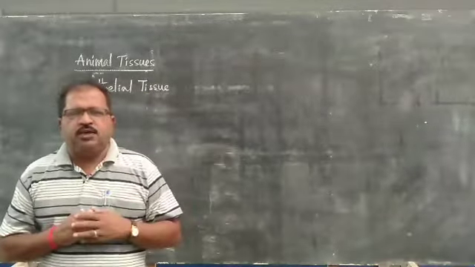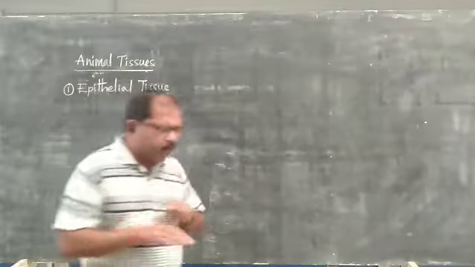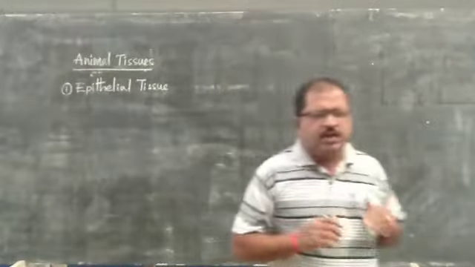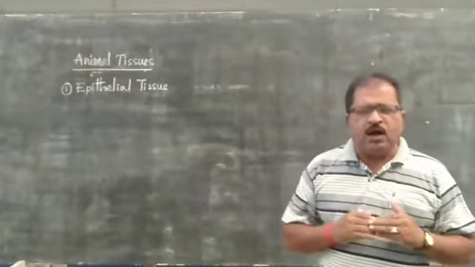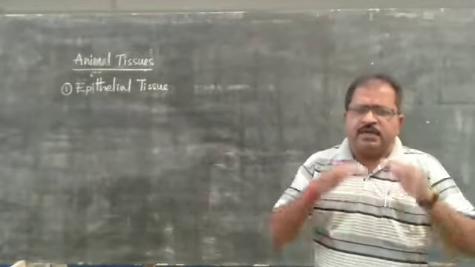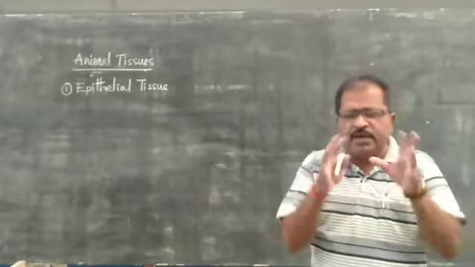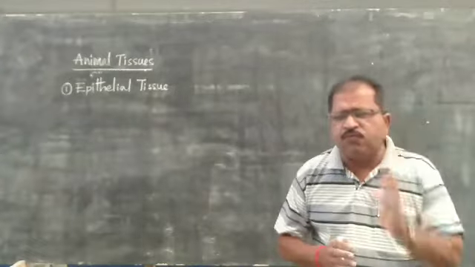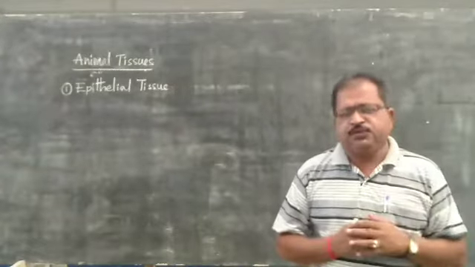This is a very important tissue. It covers the total body, protects the body, and also covers the complete internal organs. The covering of the internal organs is completely formed by the epithelial tissue.